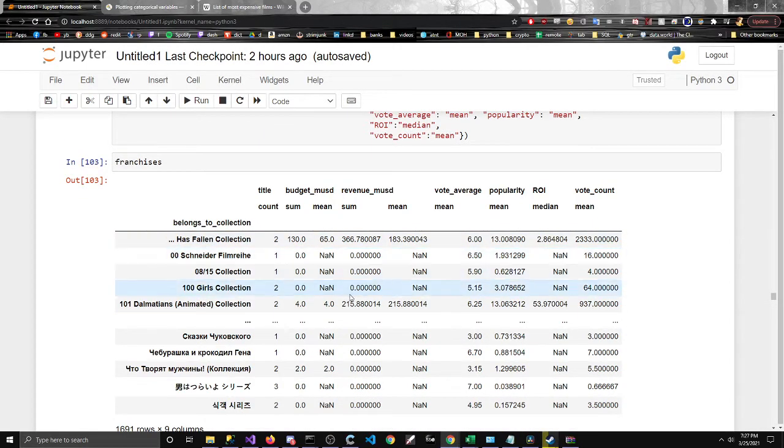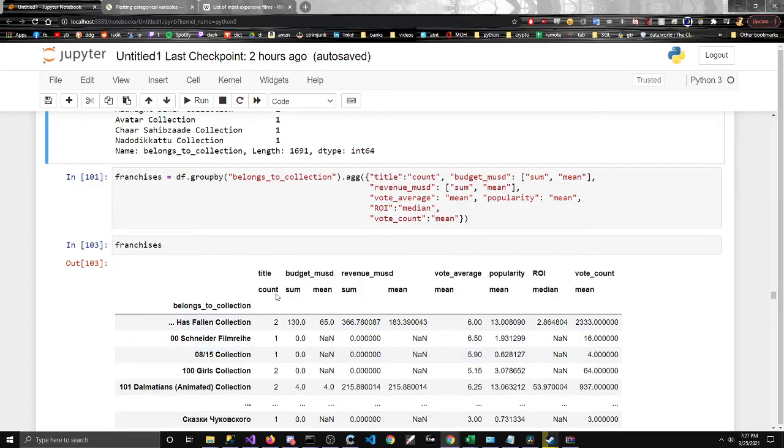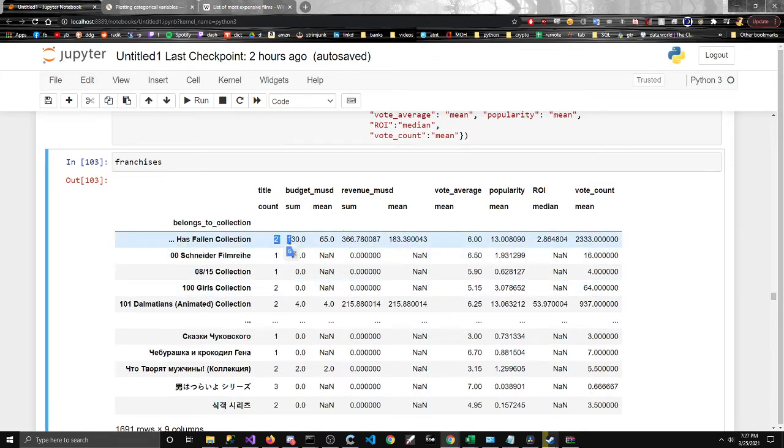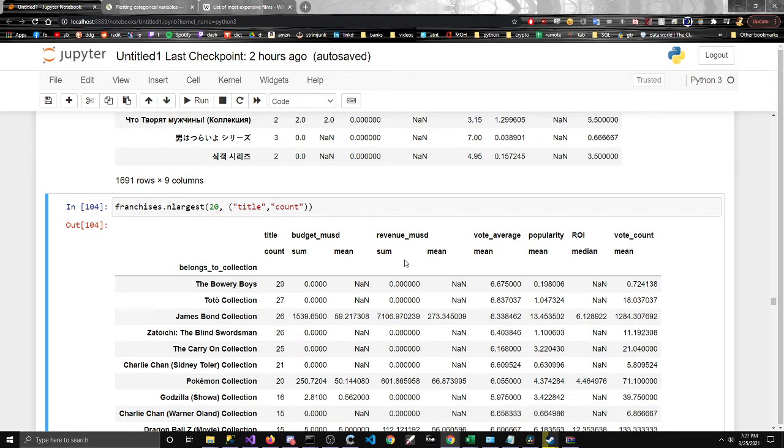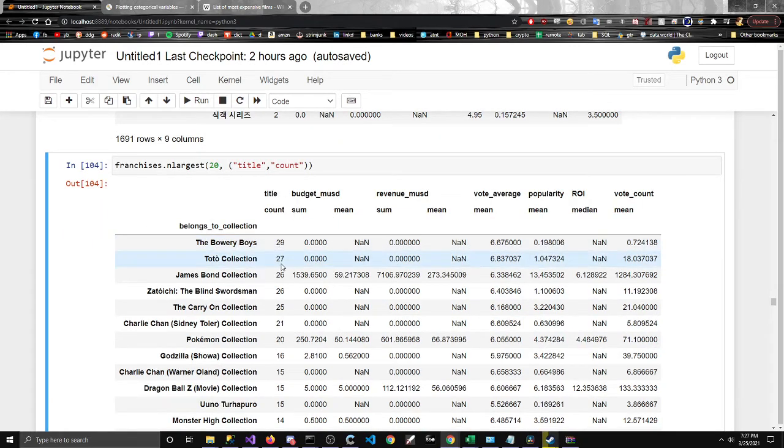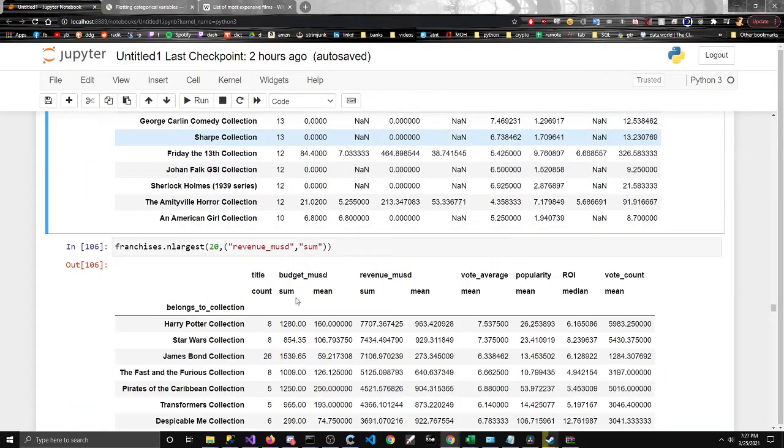This is essentially just the basic overview of the franchises. So how many titles? What's the sum? What's the mean? Let's take a look at the highest number of actual entries in the franchise. So 29, 27, 26. Okay, we're not really interested in that right now.